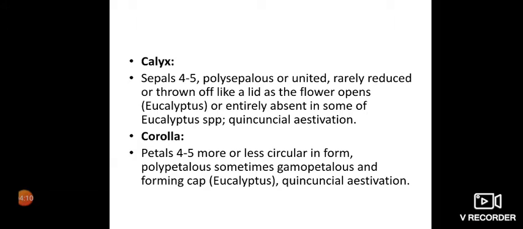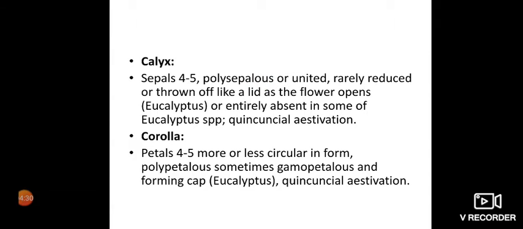The calyx sepals are 4 to 5 in number, gamosepalous or united, rarely reduced or thrown off like a lid as the flower opens. For example, eucalyptus, or it is entirely absent in some eucalyptus species, quincuncial aestivation.